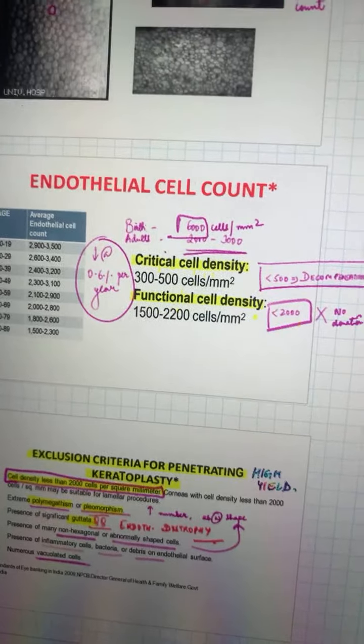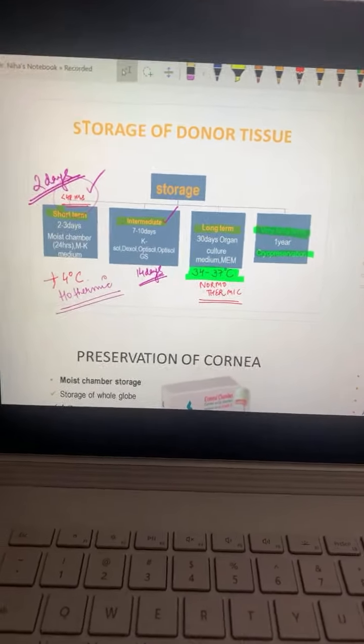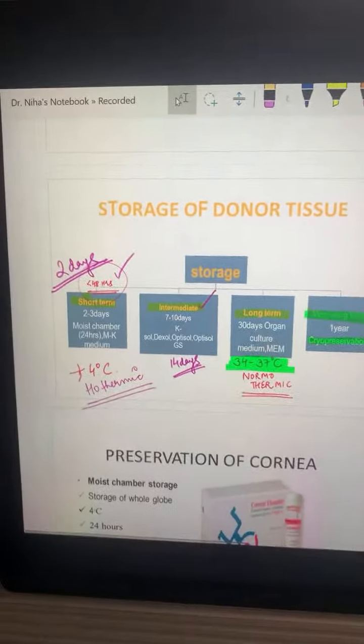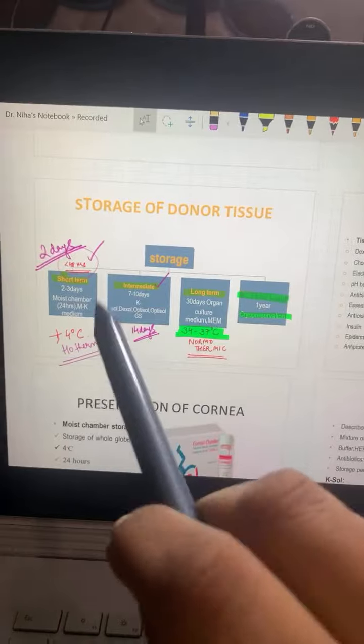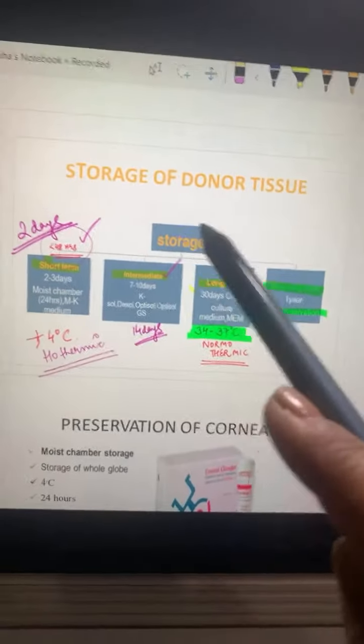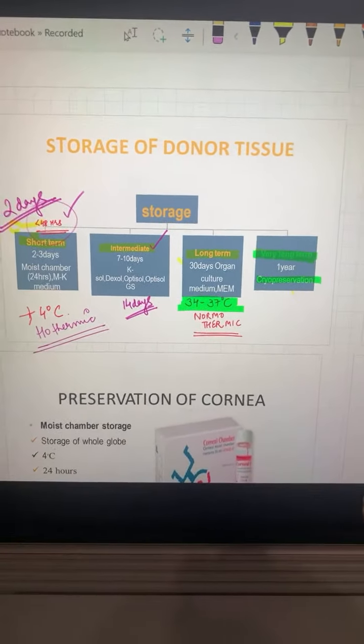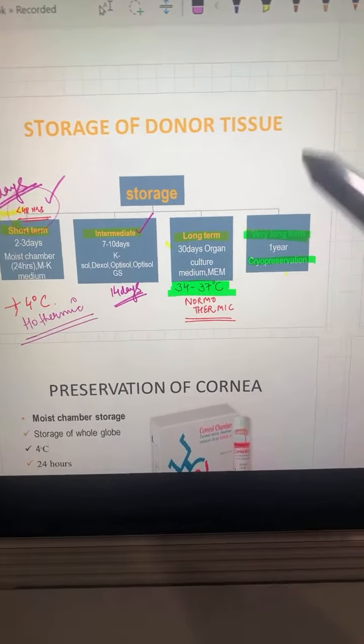All right. Then we had a question related to normothermic, and I think there was some confusion about the MK medium also. So we'll be talking about that also. See this. This is the storage of donor tissue. Now what I gave you in the notes was according to Khurana. According to Khurana, MK medium was lying in the intermediate. But here they are saying that we have got 4 categories: the short term, then intermediate, long term, and then very long term also.